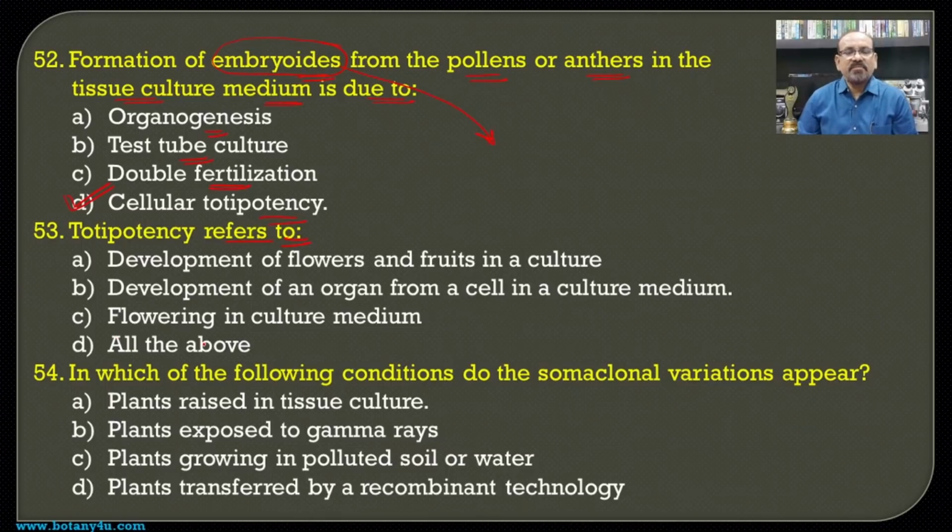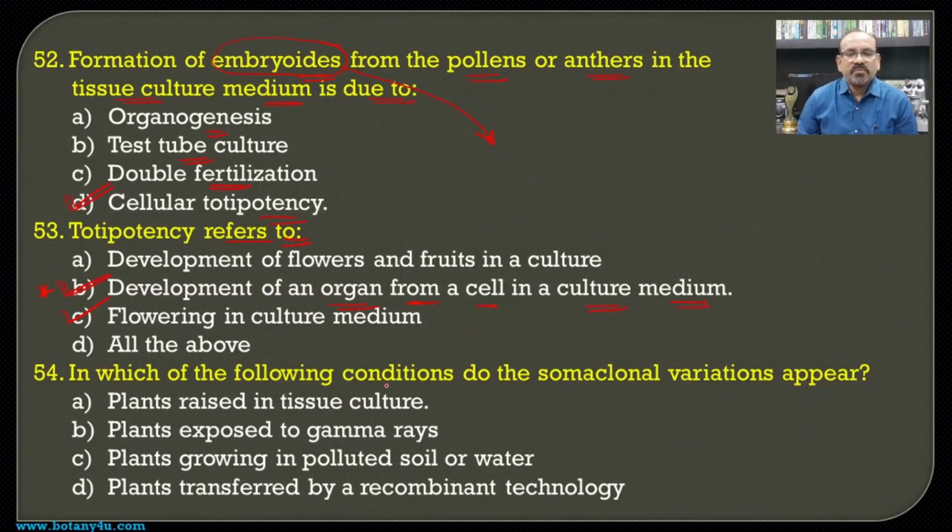So in other words, we can say that it is the development of an organ from a cell in a culture medium, like the root, stem and the leaves. So when such a complete organism is developed from a single cell, then it is known as totipotency, and hence B is the correct answer for this question.